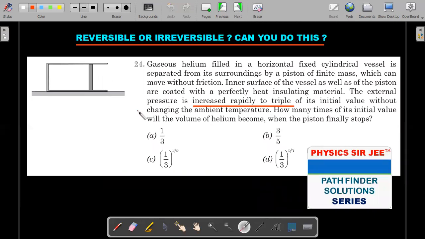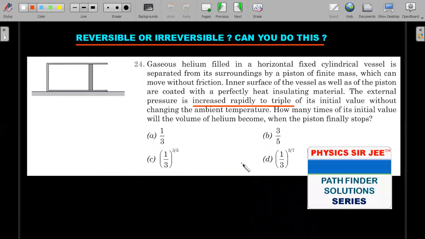So here's a question from Pathfinder that you should be trying. It's from the objective type 24 of the thermal physics chapter. Please do give it a try, and I'll give the solution of this in the Pathfinder solution series. Very straightforward at JEE Advanced level. Definitely you should be able to get this. The only thing is you need to notice whether the process given is reversible or irreversible. I've already underlined for your convenience the important word that gives you the guidance in this particular problem. So let's move forward.